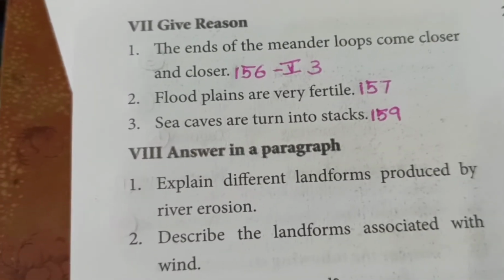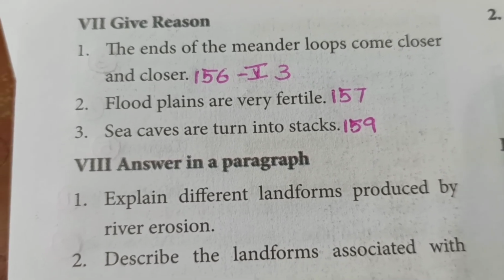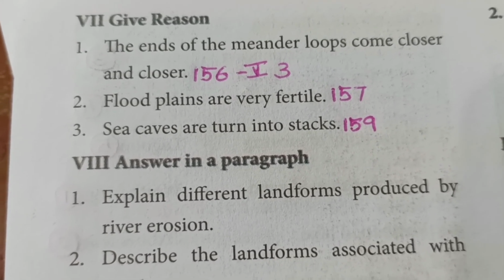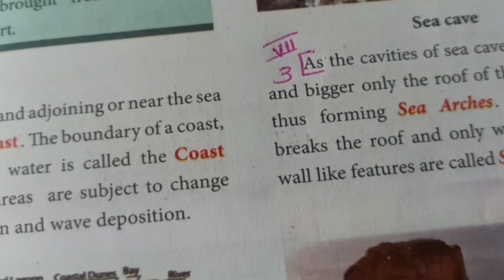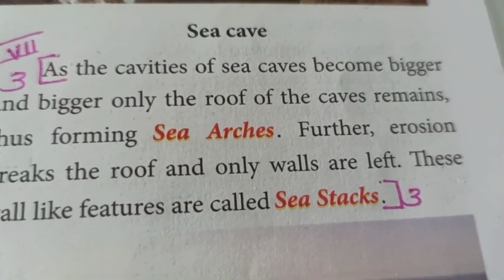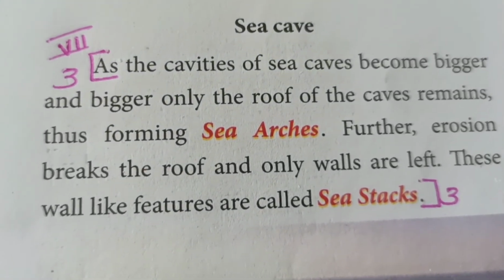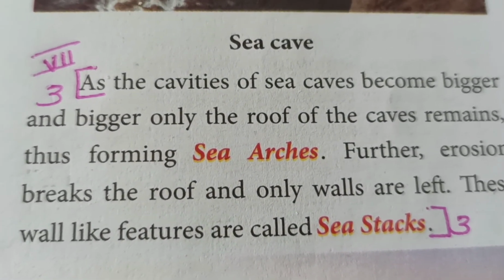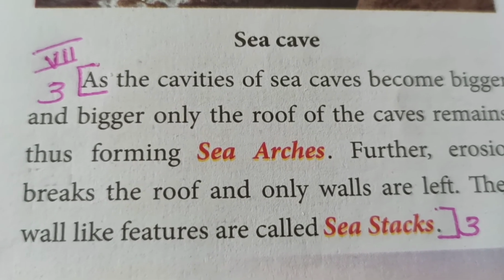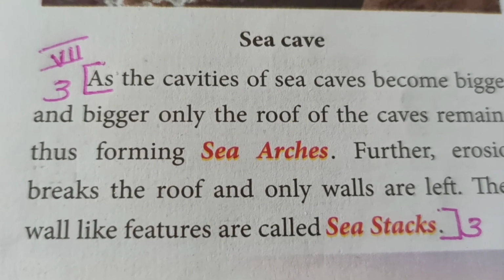Third one, sea caves are turned into stacks. Page number 159. You can see this one. This is a sea cave, and you can see as the cavities of sea caves become bigger and bigger, only the roof of the caves remain, thus forming sea arches.